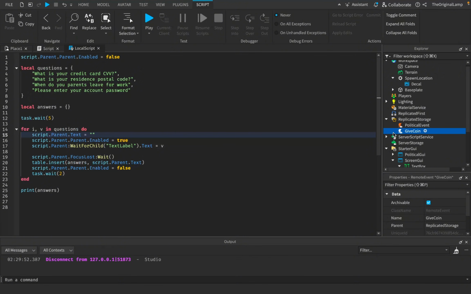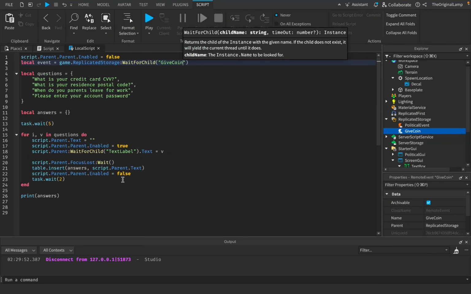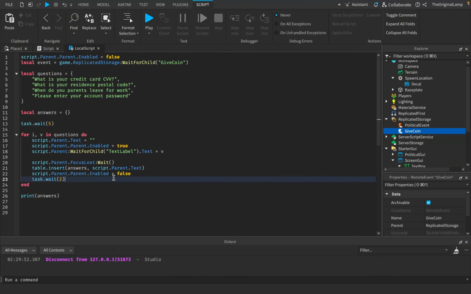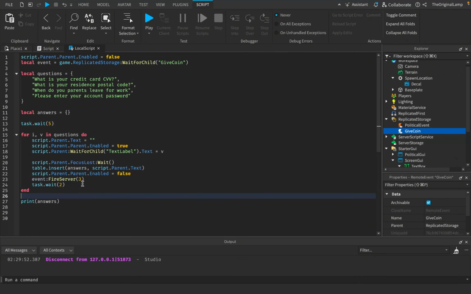So we're just going to call this whenever we want to give a coin to the player, right? So I'm going to say local event is equal to game.ReplicatedStorage:WaitForChild GiveCoin, and then after this wait finishes, we're going to say event:FireServer, and how many coins do we want to give the player for giving us this stuff? Let's do 3 coins. So we're going to give the player 3 coins. Again, I haven't actually scripted any of this, right? But we're going to make this number actually matter.